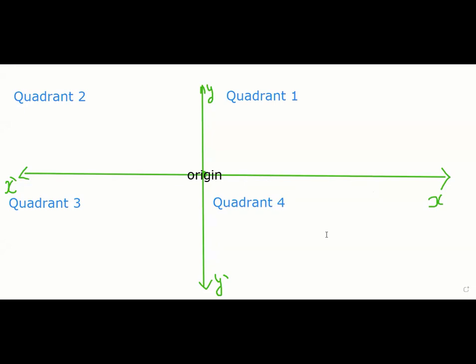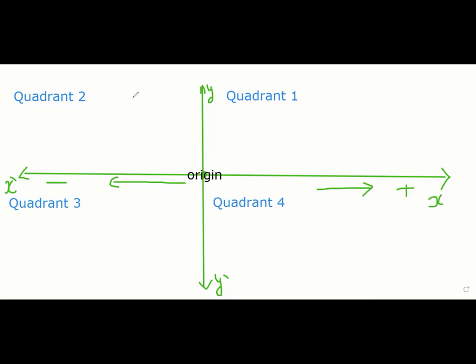If you go from the origin towards the right side, we call it positive x. And if you go from the origin to our left side, we call it negative x. Got it, everybody? Positive x-axis, negative x-axis.